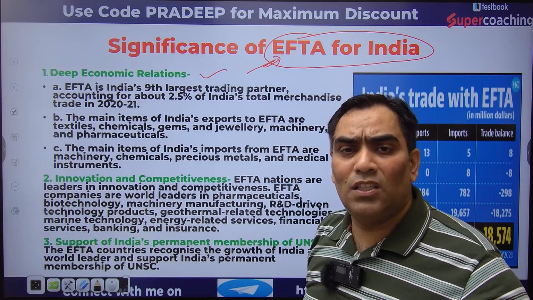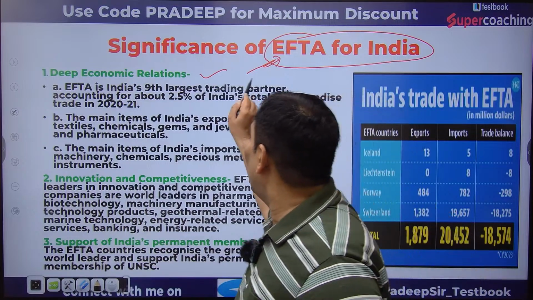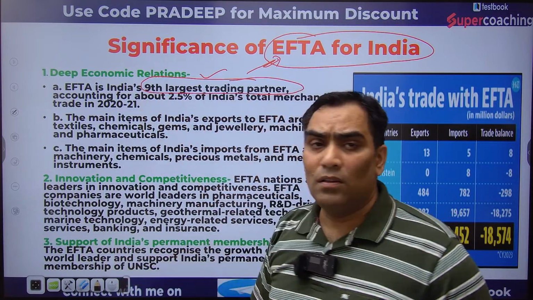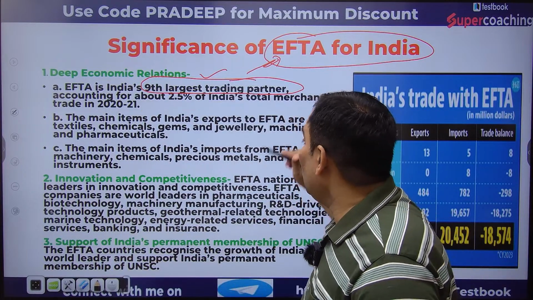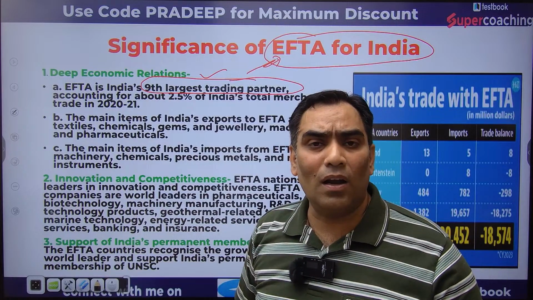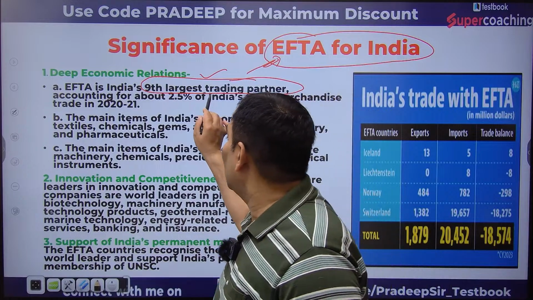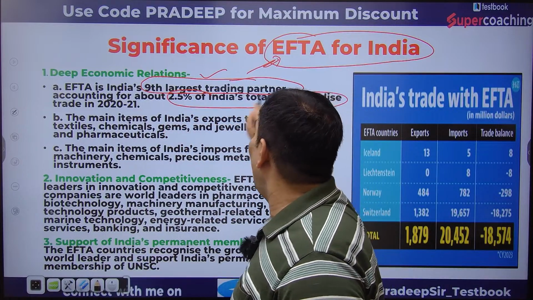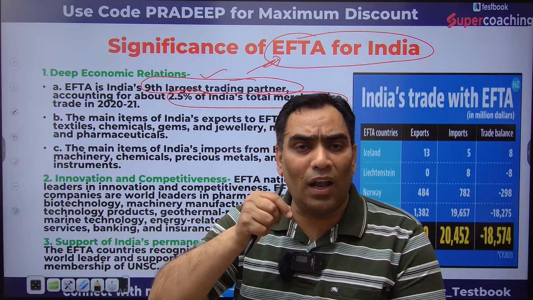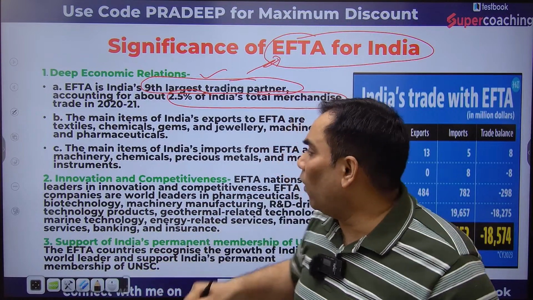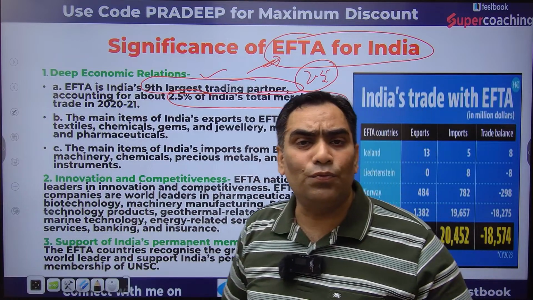These four nations are the 9th largest trading partner of India. Combined, these four nations are the 9th largest partner of India, and they account for 2.5% of India's trade in goods. That means out of total trade in goods, 2.5% is taking place with these four nations.